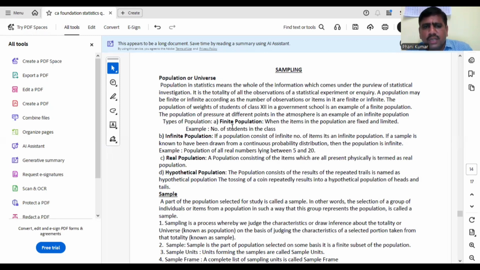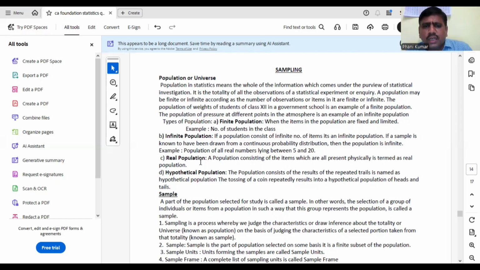So, types of population. The first one is finite. If it is countable and the items in the population are fixed and limited, it is known as finite. The best examples are the number of students in a class or the number of workers in a factory. Infinite population: if a population consists of an infinite number of items, it is infinite. Stars in the sky, mosquitoes in Kolkata, which cannot be counted. The population of all real numbers lying between 5 and 20 is also infinite, since there are infinitely many values between 5 and 20.